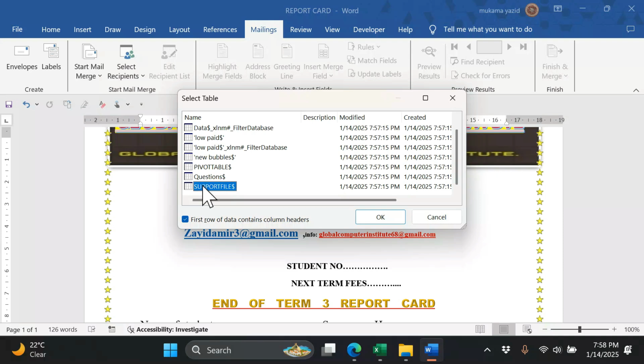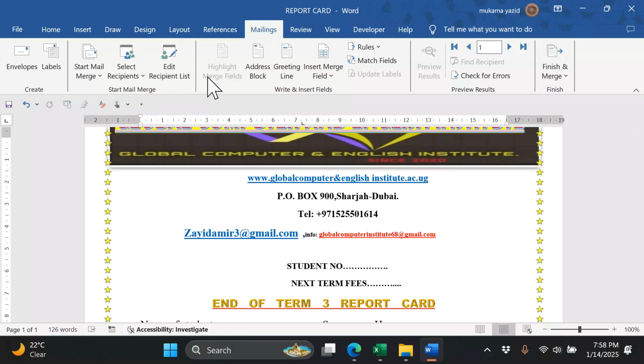So I select that one, the first one we've been working with, the one which is containing the data we want. That is the first sheet and it is called support file. I click OK. You can see before this one we were not working, but now they are activated, which means the data has been transformed. The data from Excel has joined that of Word. We have connected the data on that sheet to this Word.